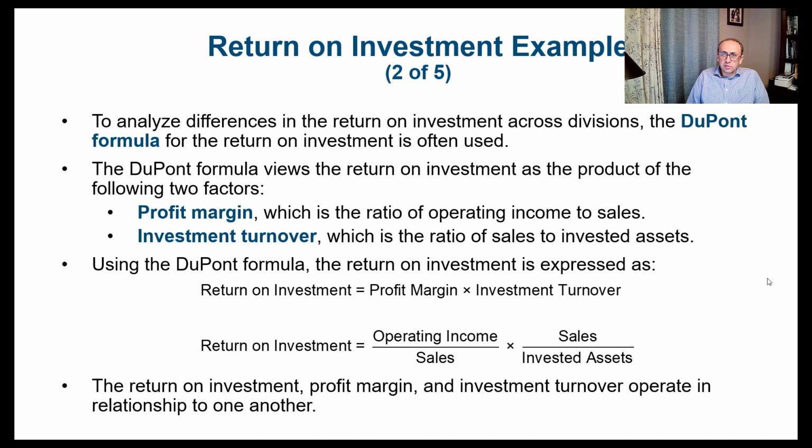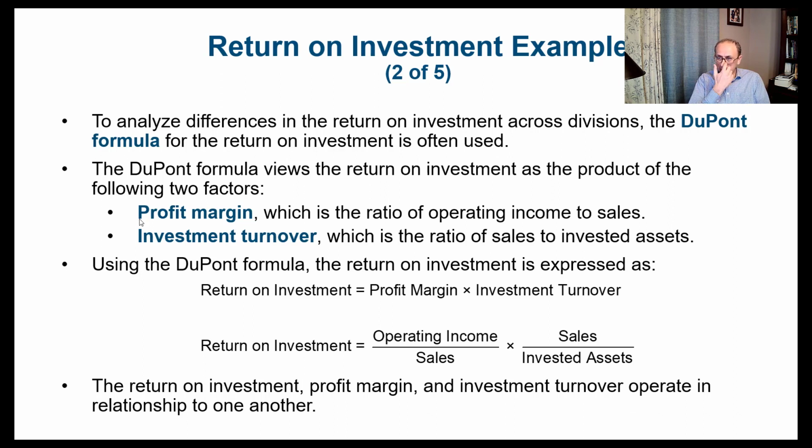To analyze differences in the return on investments across divisions, we can use something called the DuPont formula. This is used in many cases, and the DuPont formula is a breakdown of the return on investment. We have one ratio, and we split it into two ratios. These two ratios are the profit margin and the investment turnover. The product of these two ratios is the return on investment.